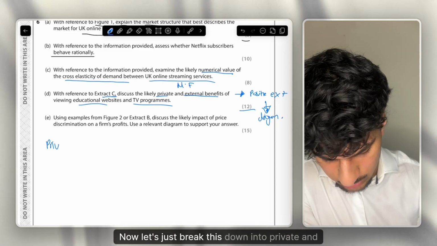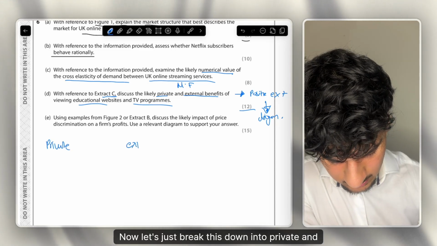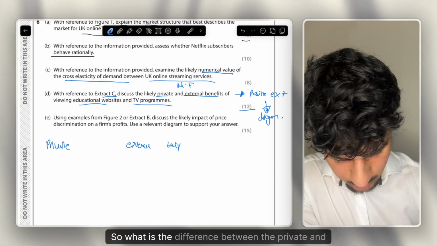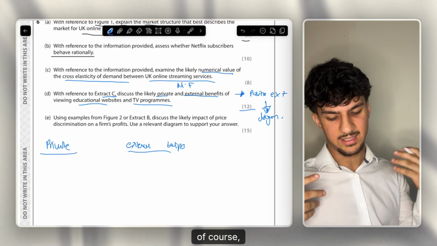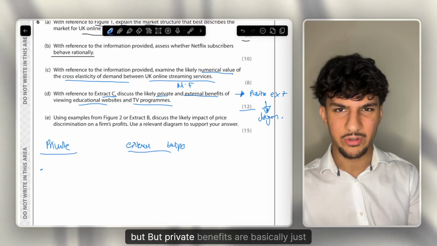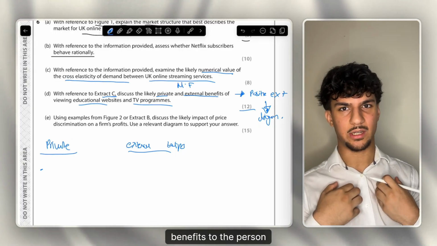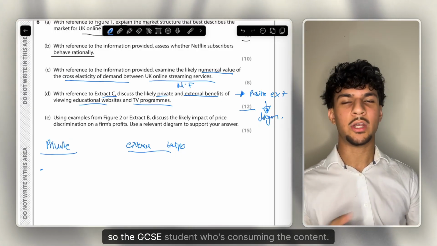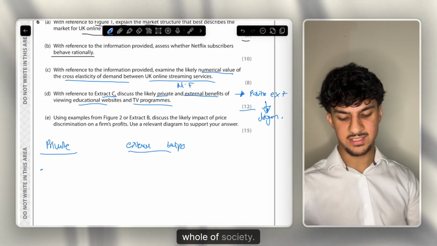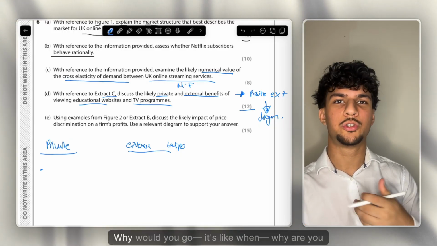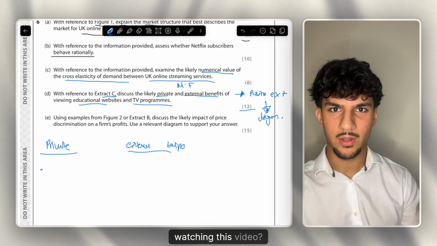Now, let's just break this down into private and external benefits. So what is the difference between the private and external benefits? If you think about the price mechanism, of course, it's just content knowledge, but private benefits are just benefits to the person themselves, so the GCSE student who's consuming the content, and external benefits are the benefits to the whole of society. So what are the private benefits? It's like, why are you watching this video?